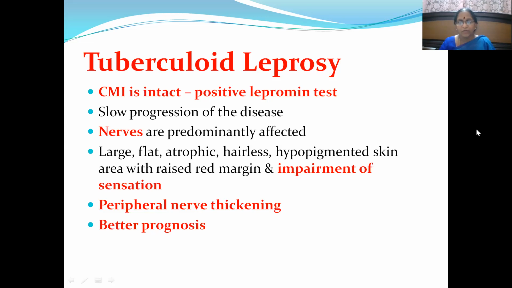Patches will be there, but around the patch there will be raised red margins, which is associated with impairment of sensation most commonly. Along with that, you can see peripheral nerve thickening also, because nerves are the areas that are getting affected first. Then this type of leprosy has better prognosis because CMI is intact.